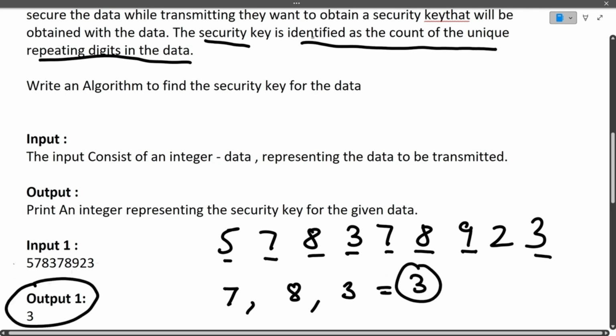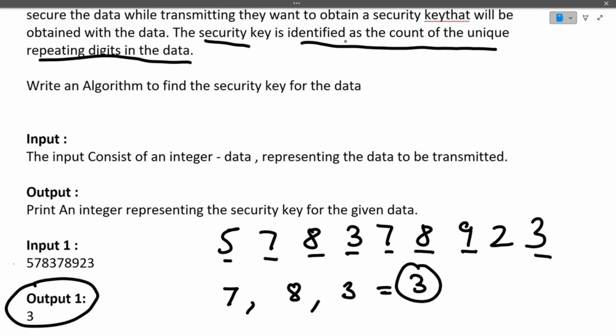So now let me explain the question again. This 3 is the security key. The security key is identified as the count of the unique repeating digits. So we have to find all the repeating digits, and simply find the count of the repeating digits.